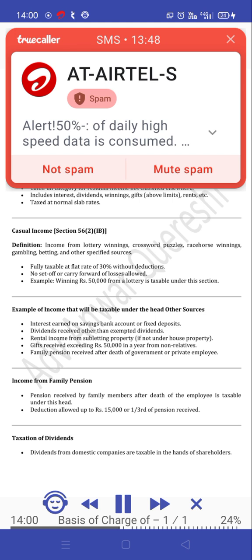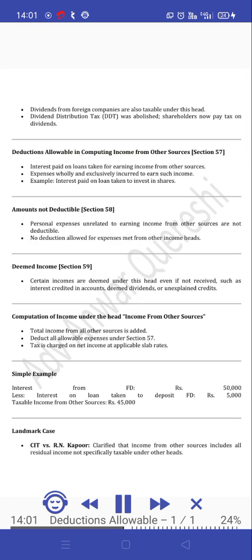Income from family pension. Pension received by family members after the death of the employee is taxable under this head. Deduction is allowed up to 15,000 rupees or 1/3 of the pension received. Taxation of dividends: dividends from domestic companies are taxable in the hands of shareholders. Dividends from foreign companies are also taxable under this head. Dividend distribution tax (DDT) was abolished. Shareholders now pay tax on dividends.